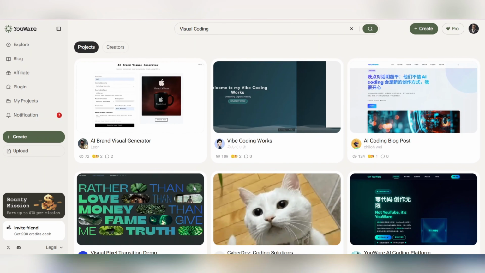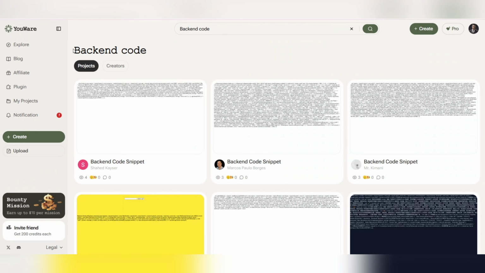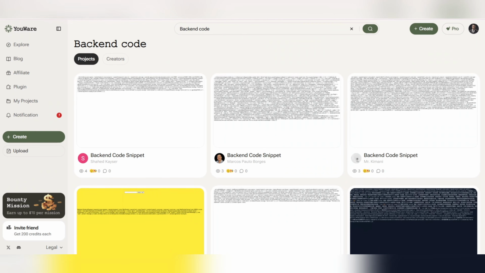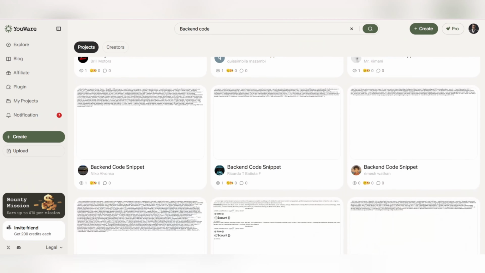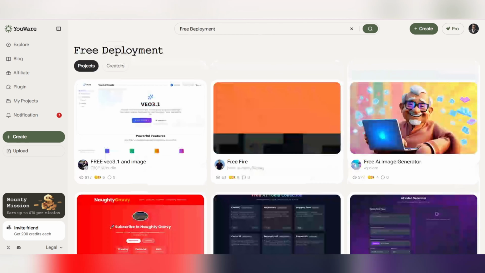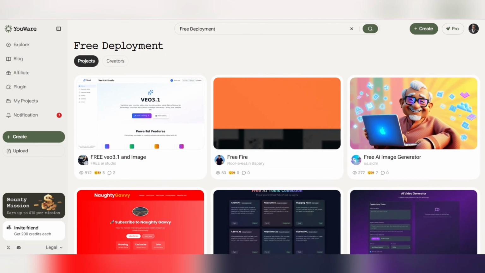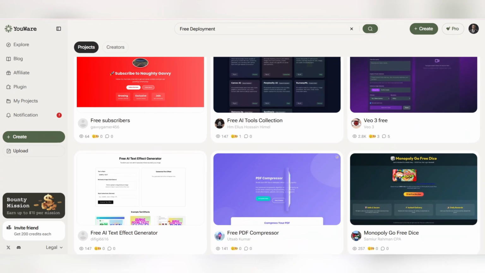Now, if you want to add features like comments, polls, or an image gallery, the back-end code section is made just for that. You can implement all these features without writing a single line of code, fast, clean, and fully professional. And finally, one of the most loved features by users, free deployment. With just one click, you can publish your project and instantly get a shareable custom link. In just a few minutes, your project will be ready to be seen by the whole world.